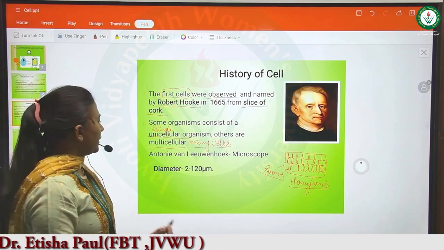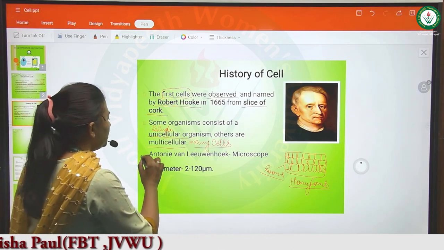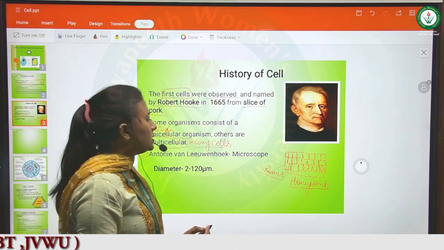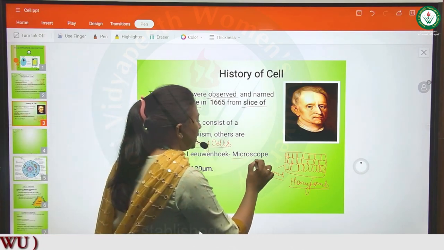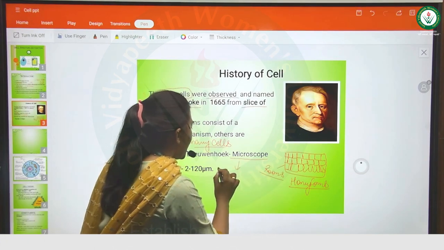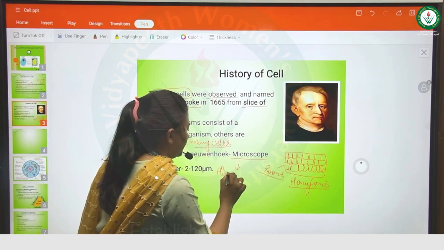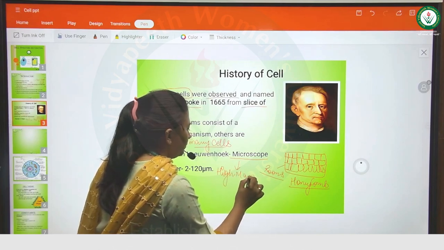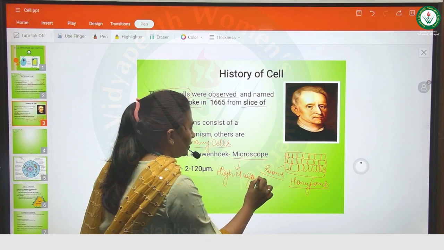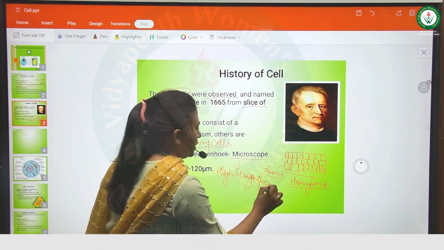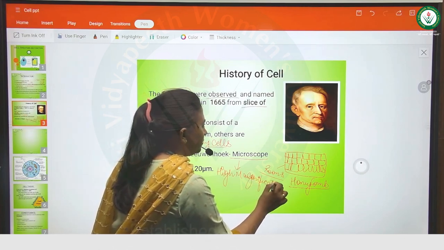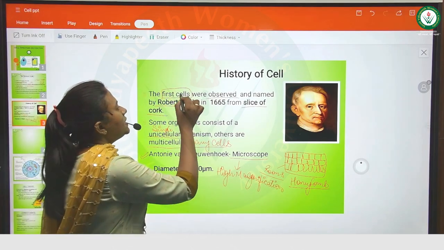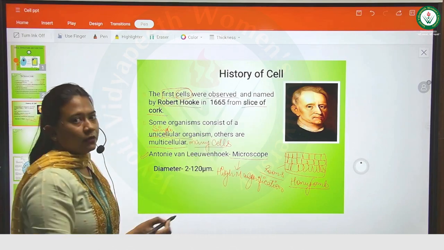Next after Robert Hooke was Antony von Leeuwenhoek. What did he observe? He raised the magnification: he took a high magnification microscope and observed the cell in that microscope.